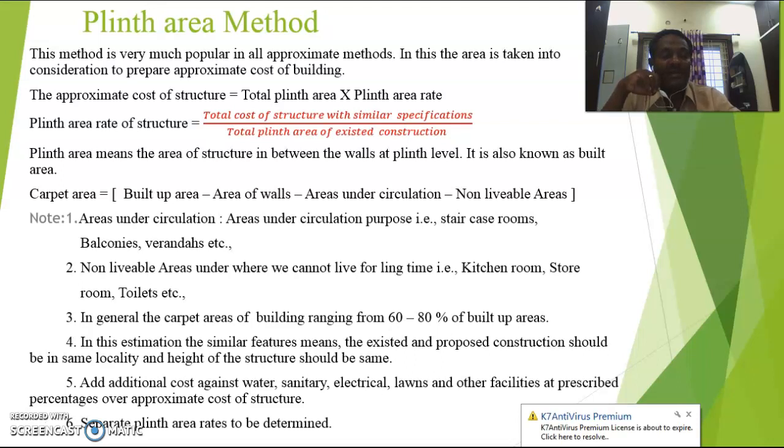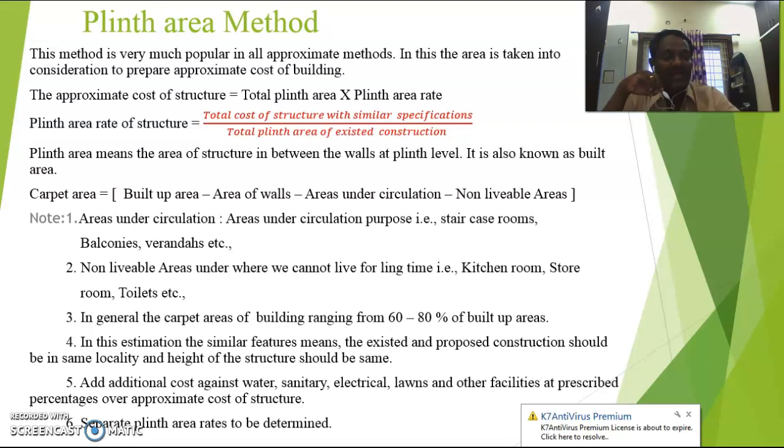Carpet area. There is one important term in the provisions of the AICTE norms or any UGC. They provide the carpet area. Carpet area is different from the built-up area. Carpet area means total built-up area minus the area of walls, minus the area under circulation, minus the non-livable areas. So once the wall is built, you cannot use the area under the walls. That is a waste. That means you cannot place anything there.